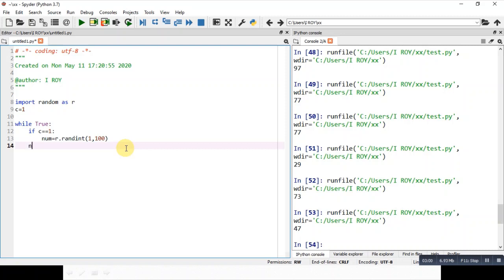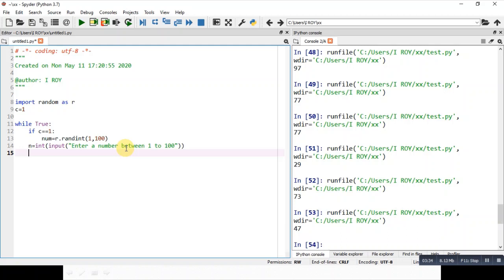Rather, we'll be taking one input from the user. So you know how to take input. So int of input, and then ask the user to pass something here. So you can write here: enter a number between 1 to 100. Okay.